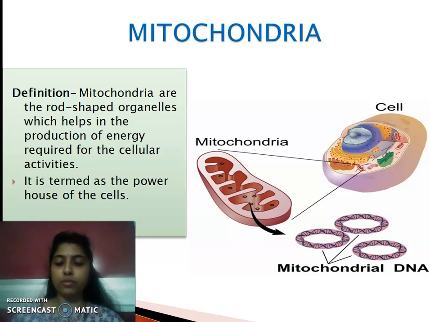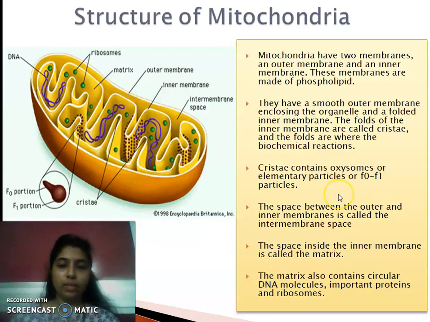This energy actually comes from mitochondria, because mitochondria help in the production of energy from the food we take, and they store the energy in the form of ATP, and so they are termed the powerhouse of cells. Now let us see the structure of mitochondria.